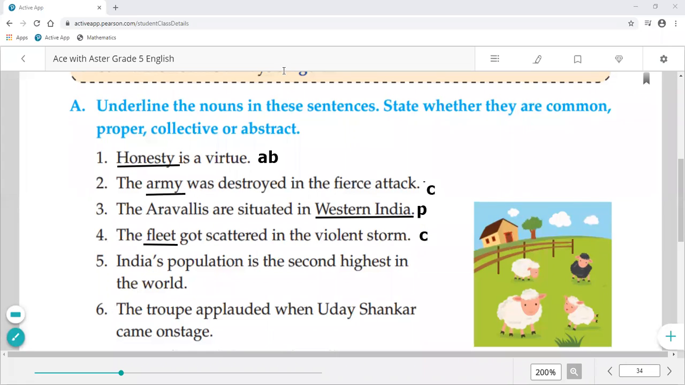India's population is the second highest in the world. So here India's population. The sentence is talking about only population. India's population. So population is a collective noun. So write over there C. Okay. The troop applauded when Uday Shankar came on stage. So here the troop. Okay, troop is also a group of people, so it is a collective noun. C.